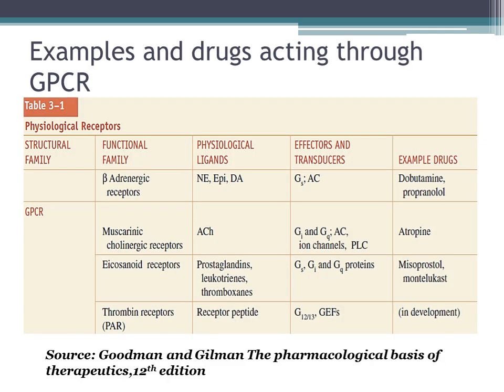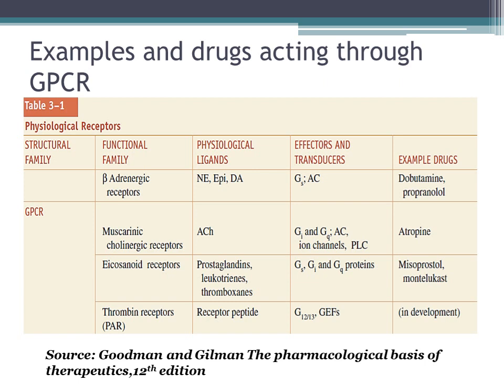So here are examples of drugs that act through GPCR, or G protein coupled receptors. Here we can see beta adrenergic receptors, muscarinic cholinergic receptors, eicosanoid receptors, and thrombin receptors all act through G protein coupled receptors. The physiological ligands of beta receptors are norepinephrine, epinephrine, and dopamine, and their effector is GS adenyl cyclase.